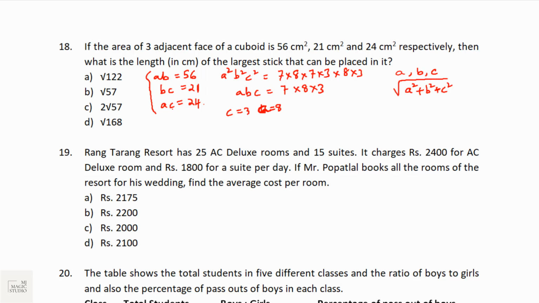When ABC is divided by AC, 24, the value of A is 7. So now we have the individual values. So the length of the largest stick, that is the length of the diagonal, would be root over A square 49 plus B square 64 plus C square, 3 square is 9. 64 plus 49 plus 9 is equal to 122. So it should be root over 122. Option A should be the pick.